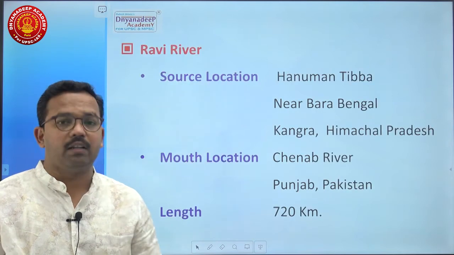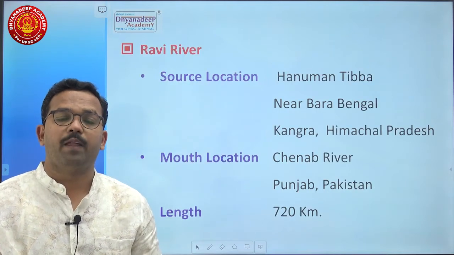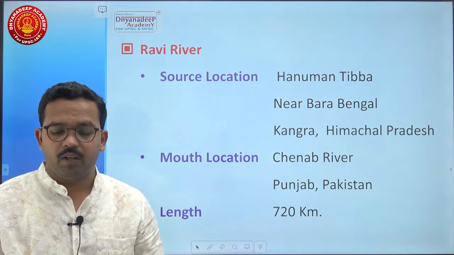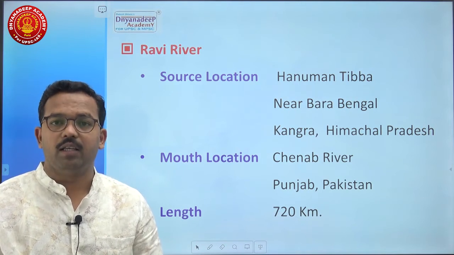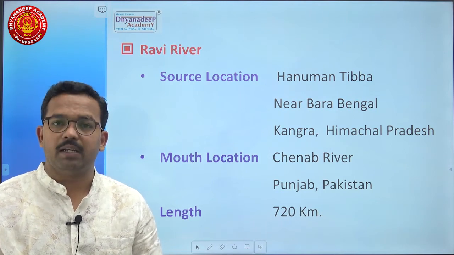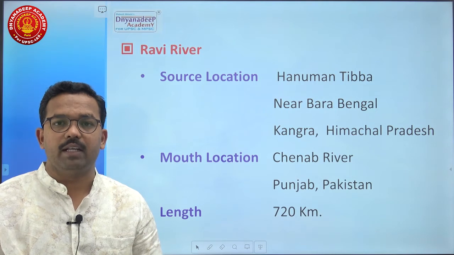Then comes the next important river, which is the Ravi river. What is the source location of the Ravi river? It is in Hanuman Tibba near Bara Bangal, Kangra, Himachal Pradesh. Mouth location is the Chenab river, Punjab, Pakistan, and length is about 720 km.